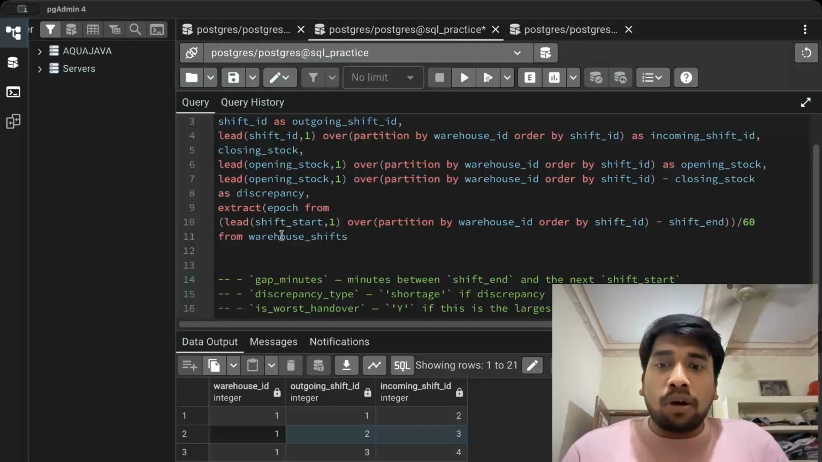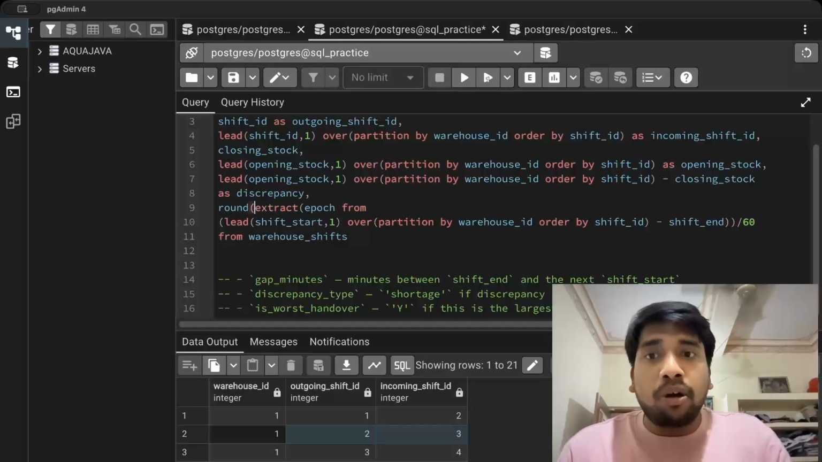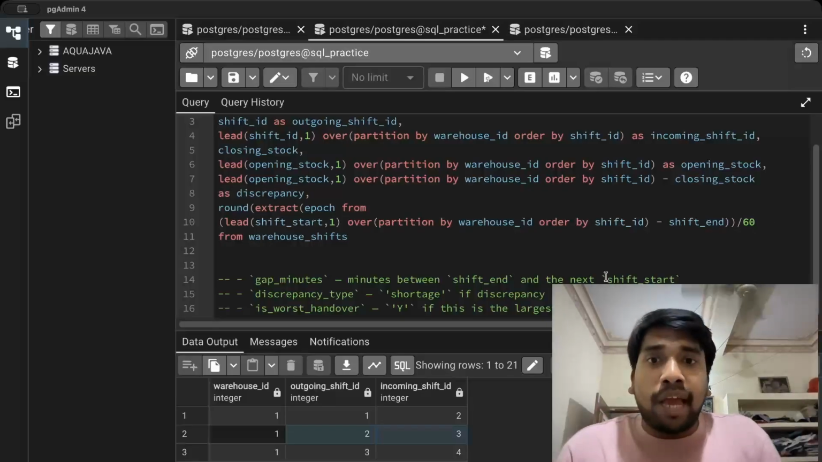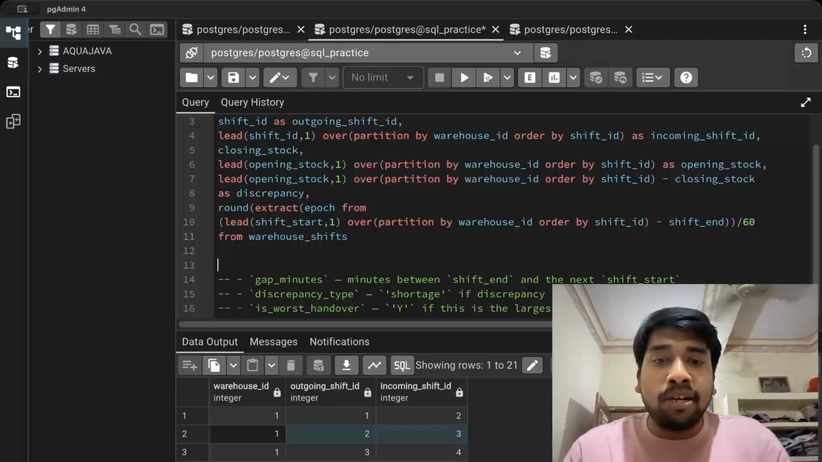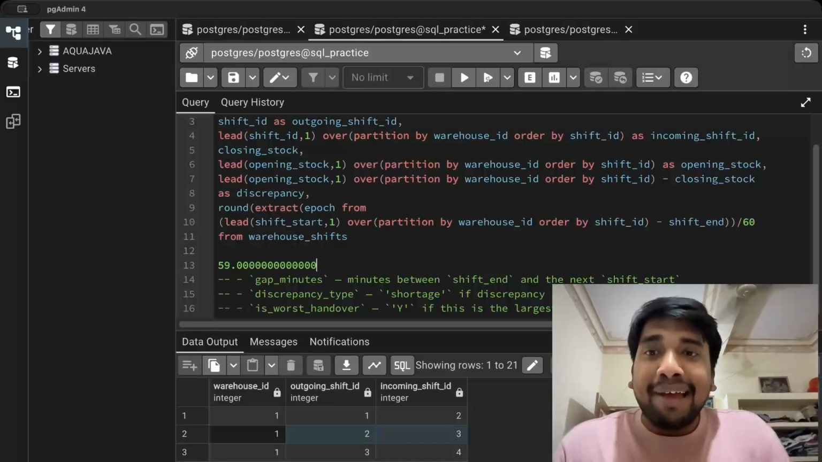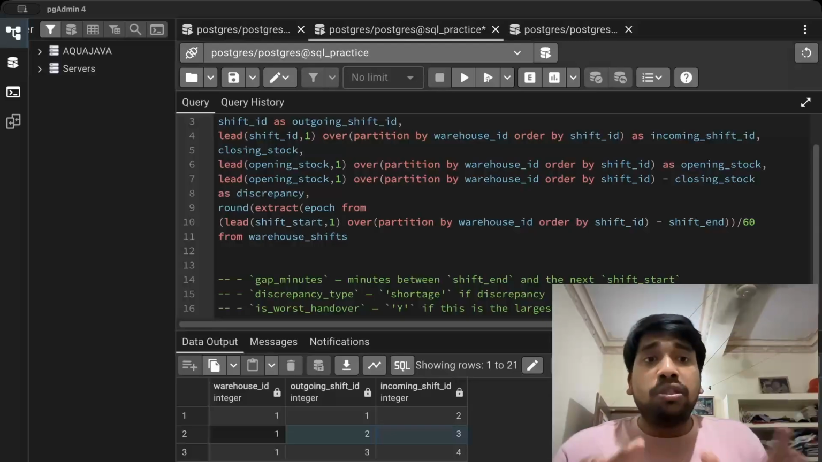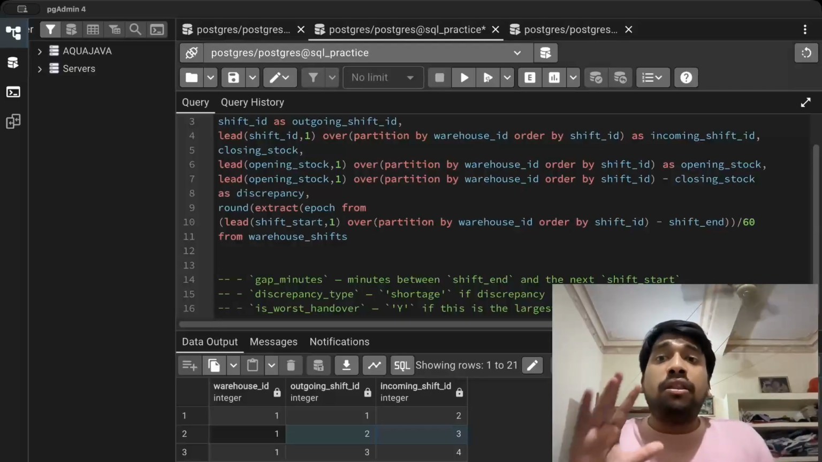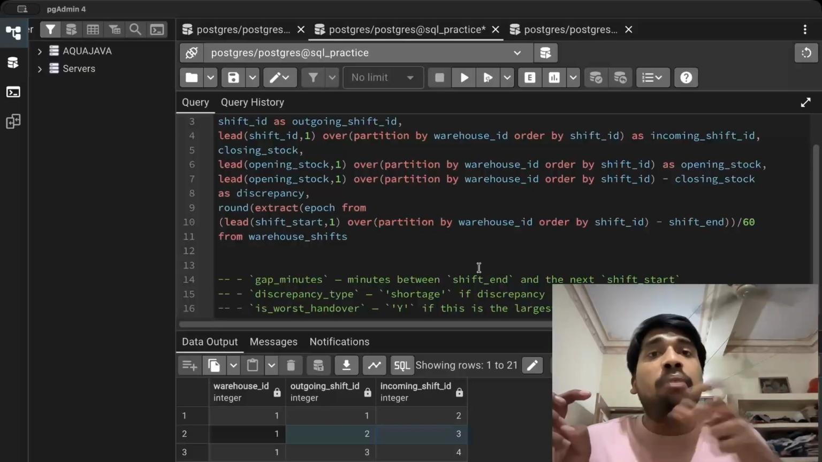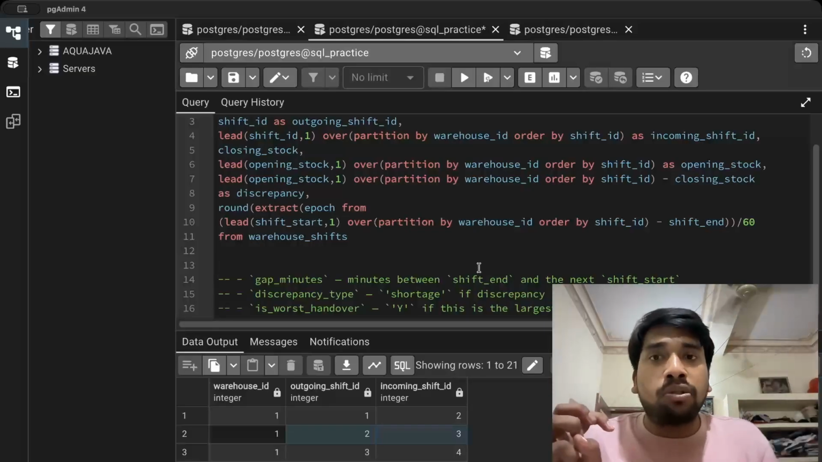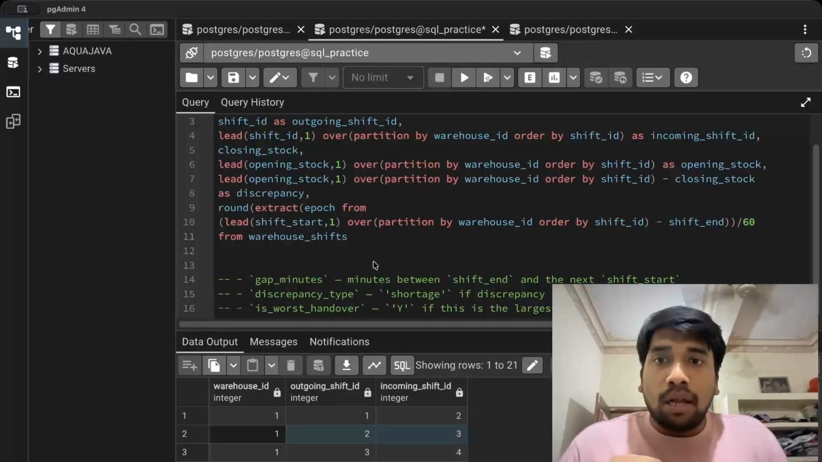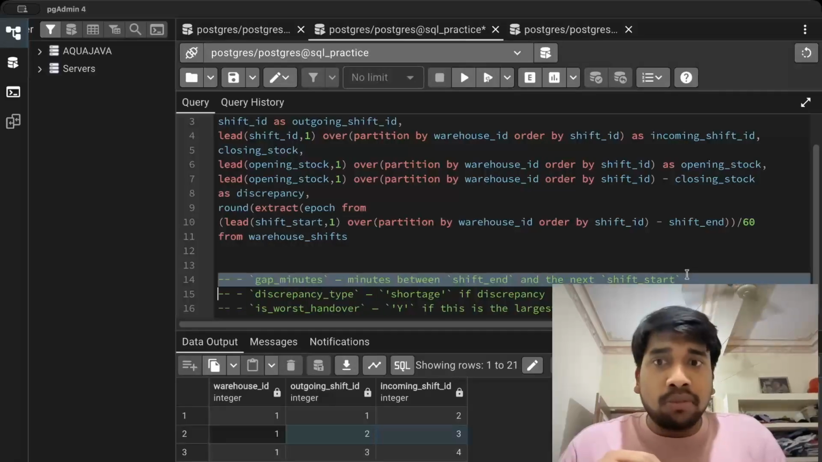And if I'm not wrong, let me round this as well, because there are chances that something like this may appear. For example, if the gap is of 59 minutes, then something like 59.00000 may appear. Because what I've seen is when you do this kind of division, the exact value may appear, but the decimal values may become huge. So you want to remove the decimal values, right? You do not want that. So we'll use the round function here. Now, with this, we are done with this also.